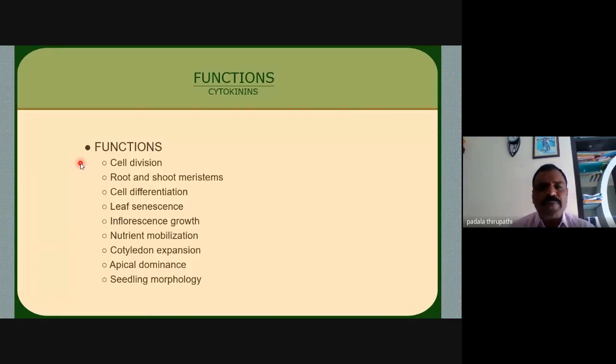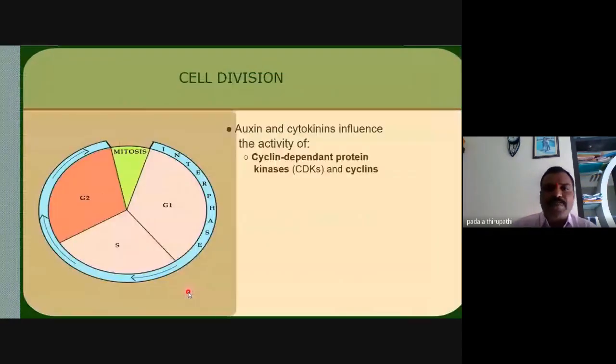Then the formation of root and shoot meristems, cell differentiation, leaf senescence, inflorescence growth, nutrient mobilization, cotyledon expansion, and apical dominance. Along with apical dominance, the responsible hormone is auxin. But along with auxin, apical dominance is also affected by cytokinin, and seedling morphology. So the first important one is cell division.